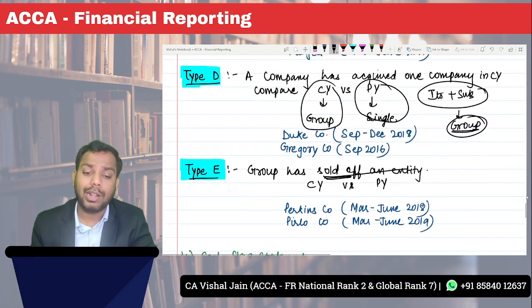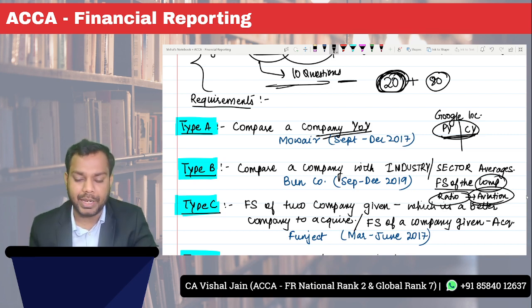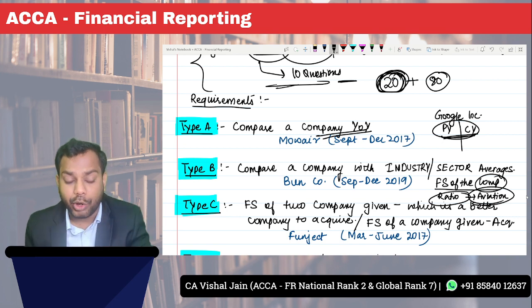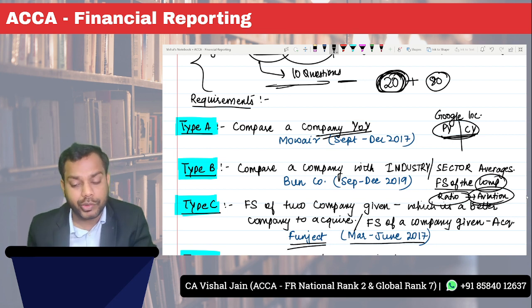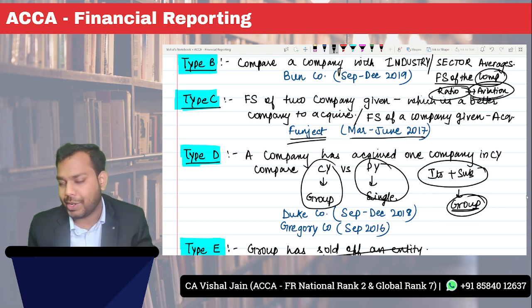Okay, so in all these types of questions, the examining team has suggested these questions, and I have bifurcated them into these types. For type A, comparison of a company year on year, that is the September December 2017 question. For comparing a company with industry or sector averages, that is the September December 2019 question. Which company to acquire, that is type C; for that, the examining team suggests March June 2017. For type D, I have already acquired a company, tell me, was it a good decision or not?